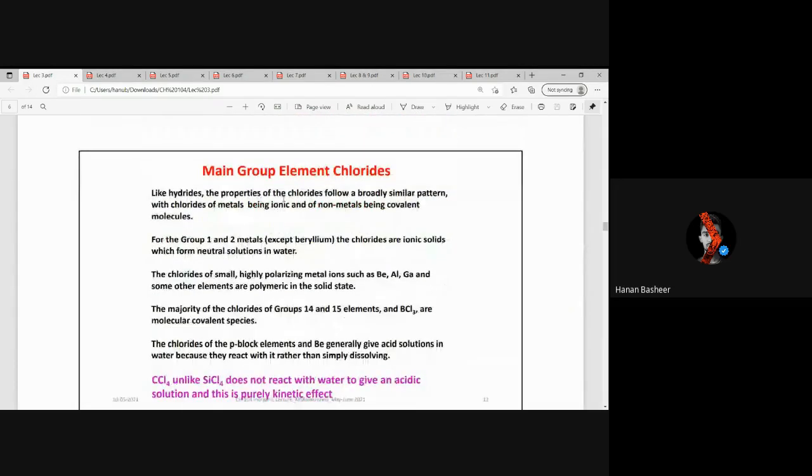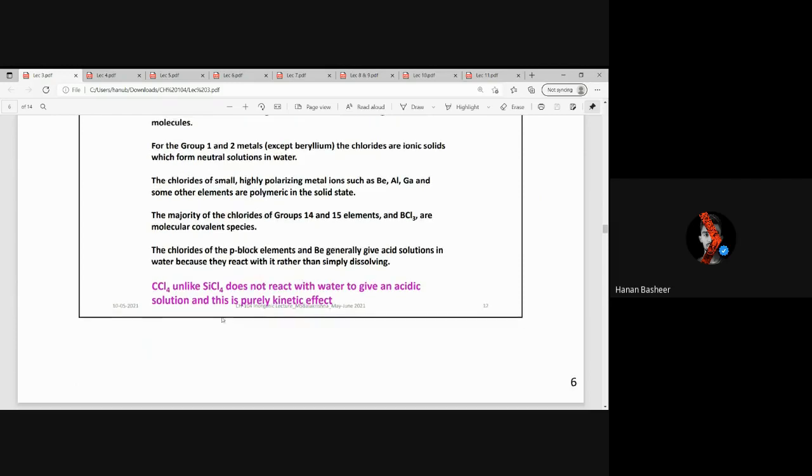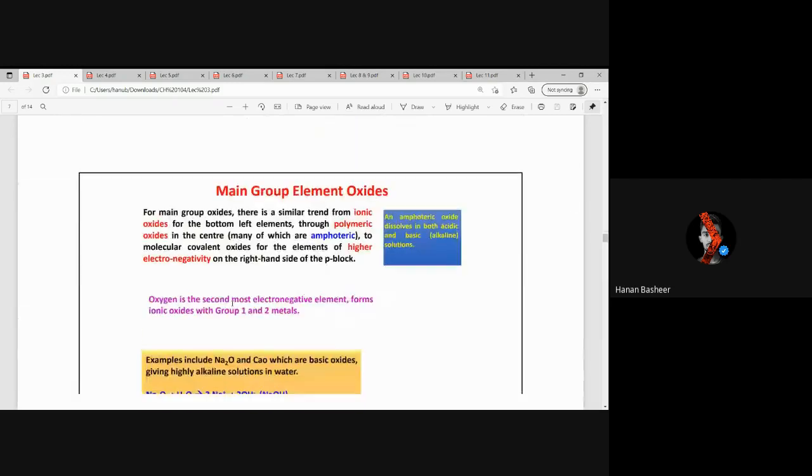And similarly, this is HX, and because it's a non-metal, we will observe an acidic solution. Main group element chlorides: this is the property of chlorides which you have to keep in mind, that except beryllium, the chlorides are ionic solids, whereas in beryllium's case it is covalent. The majority of chlorides of group 14 and 15, and BCl3, are molecular covalent species. The chlorides of the p block and beryllium give acidic solution, just as I said before. And CCl4, having a high covalent nature, does not dissociate to give an acidic solution. This is purely due to a kinetic effect.